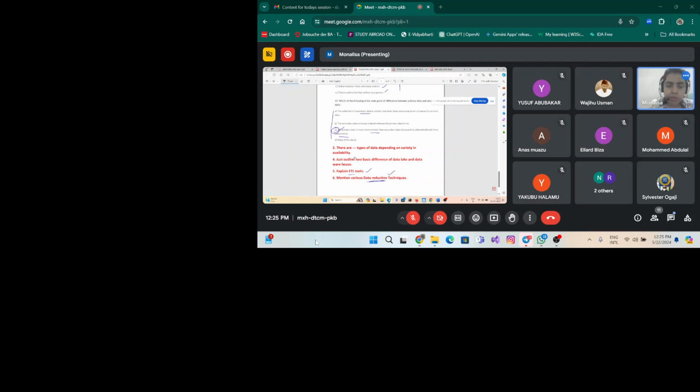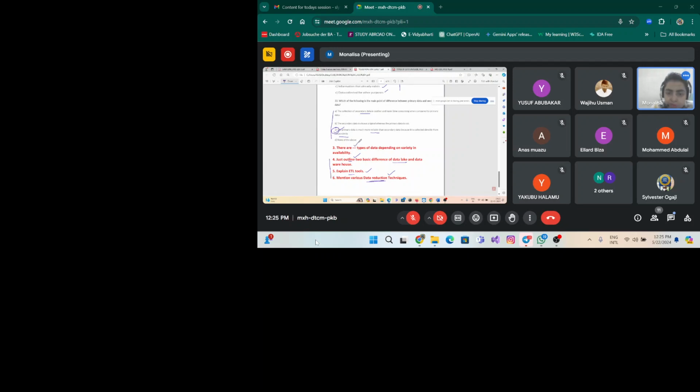And you can also outline two basic differences between data lake and data warehouse, right? So these two are repositories. Then what is the basic difference between data lake and data warehouse? I think now you can explain the difference. What are the differences that lie between data lake and data warehouse? I think up to these three questions, you are very much sure that you will answer.